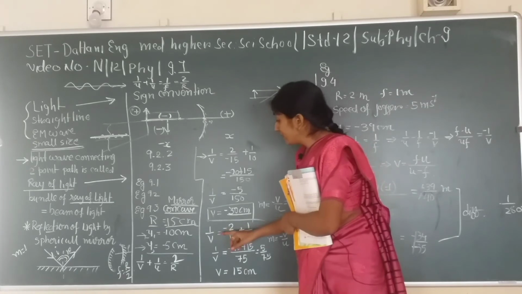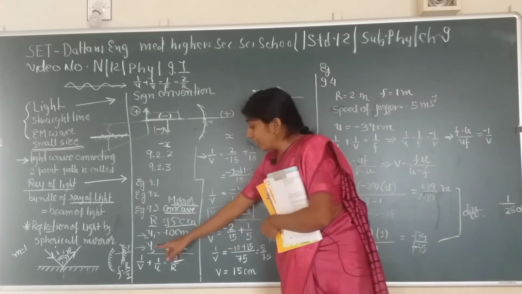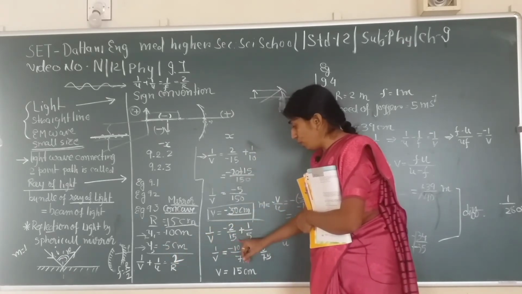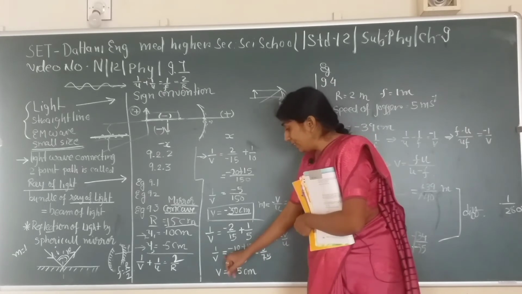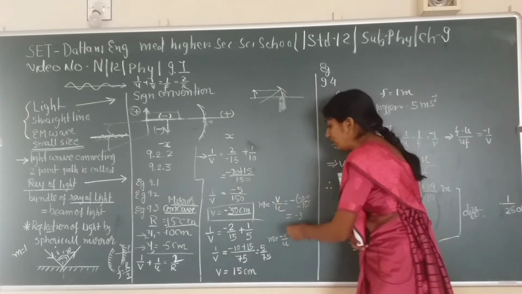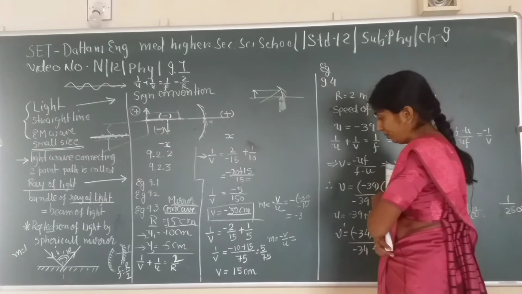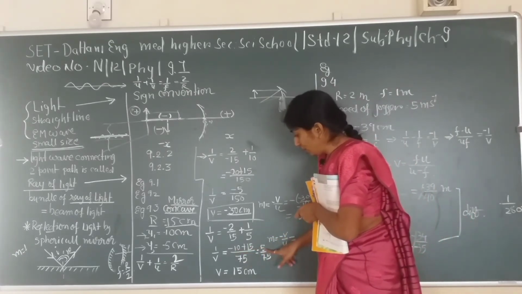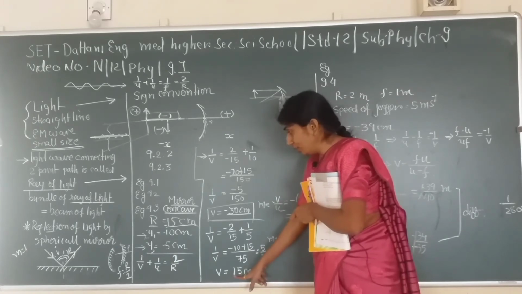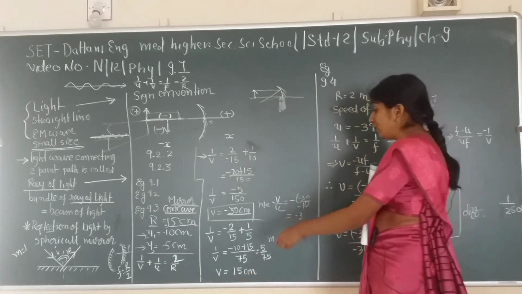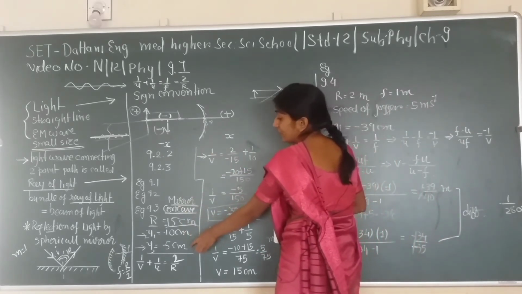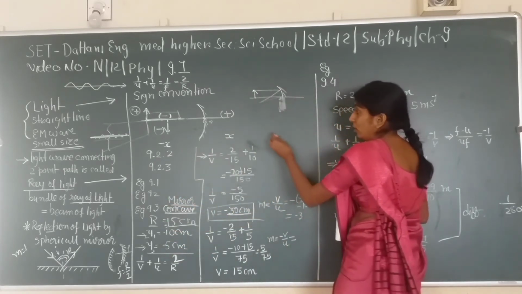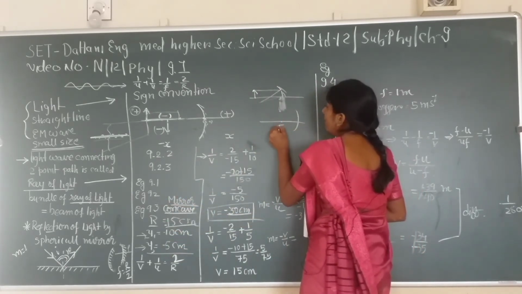Okay, next is, if object distance u is equal to minus 5 centimeter, then 1 upon v is equal to minus 2 upon 50 and plus 1 upon 5. In that case, v is equal to 15 centimeter. Since over here the object distance would be before f, here there is f, here there is c.